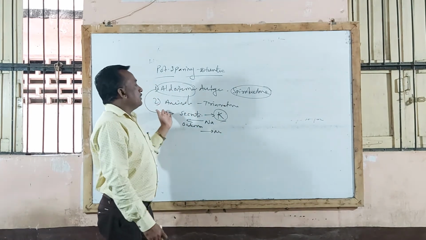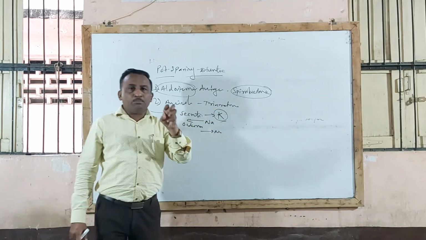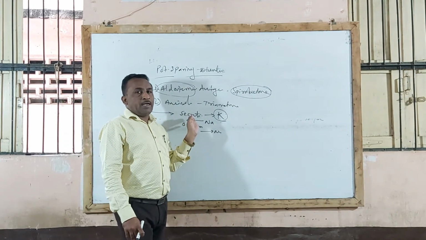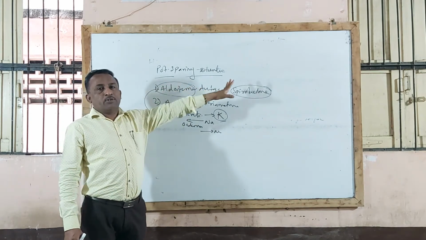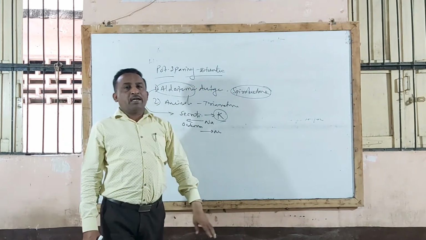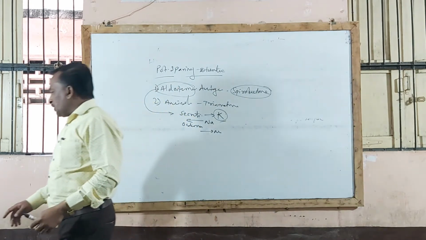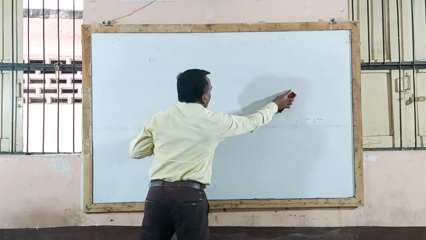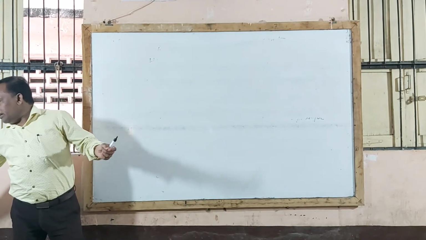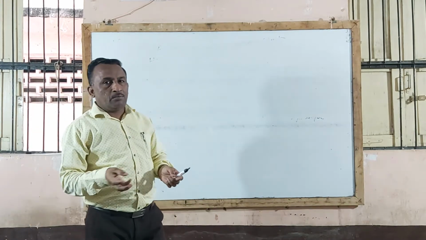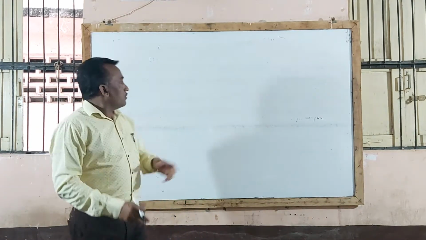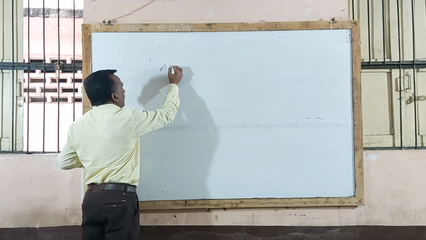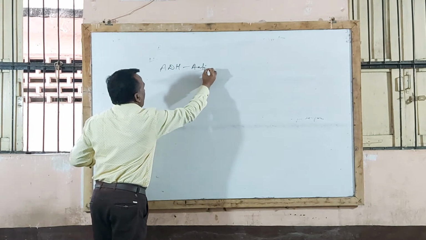Similarly, another example, triamterene, also acts by sparing potassium ion and causes excretion of sodium, that is, decreases reabsorption of sodium, and thereby is used as a potassium sparing diuretic agent. So these are the four types of diuretic agent as per classification: weak diuretic agent, moderately potent, highly potent, and the last one, potassium sparing. Now one more point in this chapter is a short note on antidiuretic hormone, ADH.